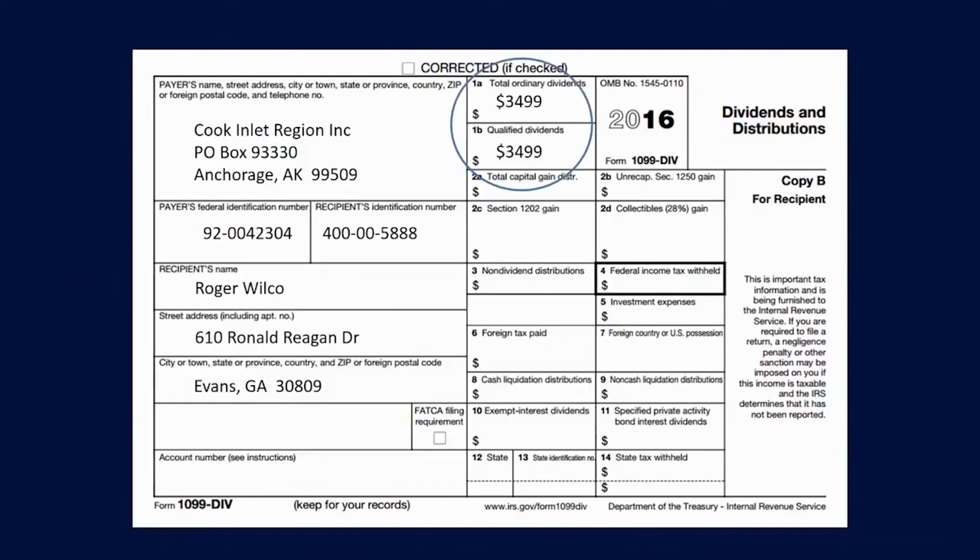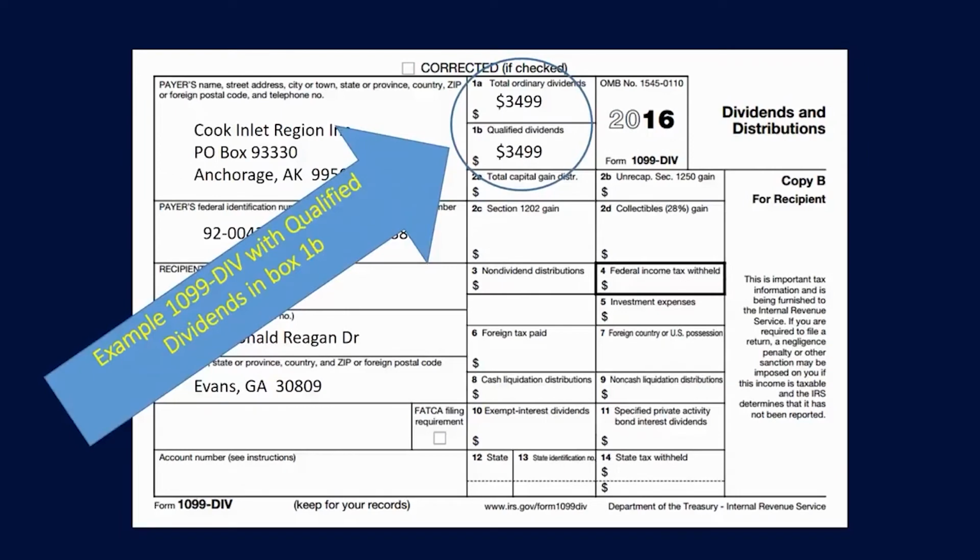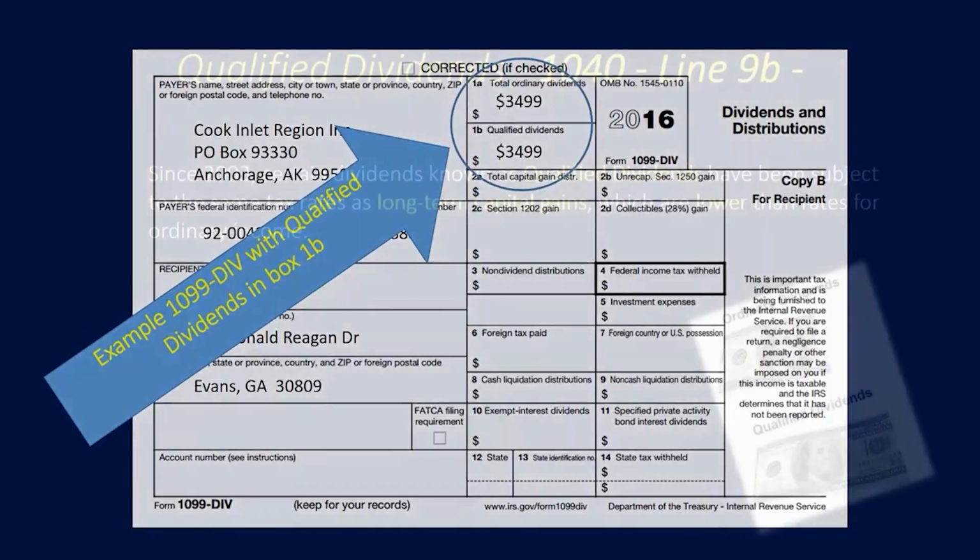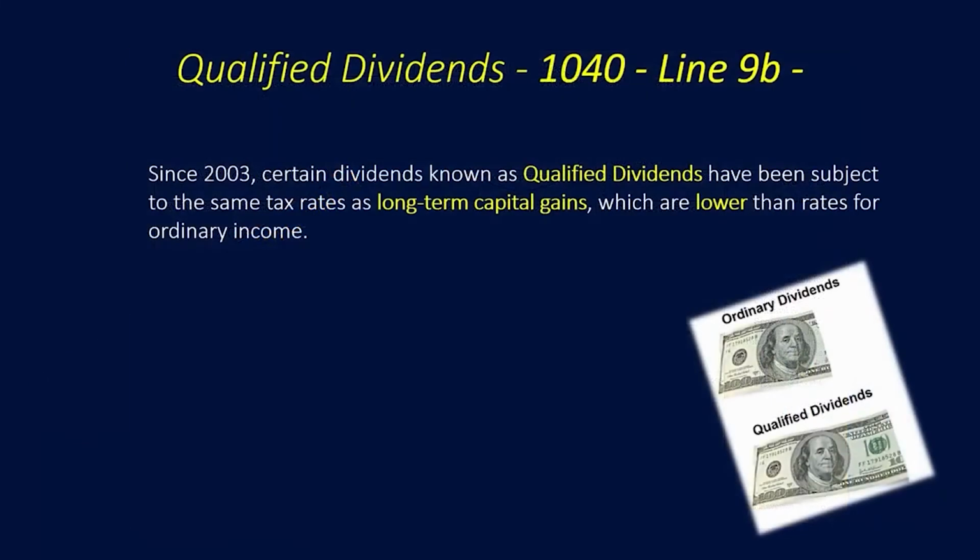All right, here is a 1099 DIV, and this 1099 DIV has qualified dividends entered in box 1B, $34.99. Notice the ordinary dividends and the qualified dividends in this case are the same amount. Now, since 2003, certain dividends known as qualified dividends have been subject to the same tax rates as those for long-term capital gains. These tax rates are lower than the rates on ordinary income.